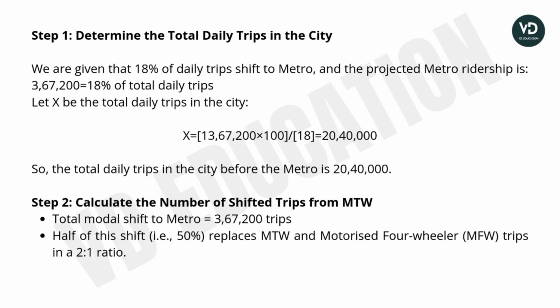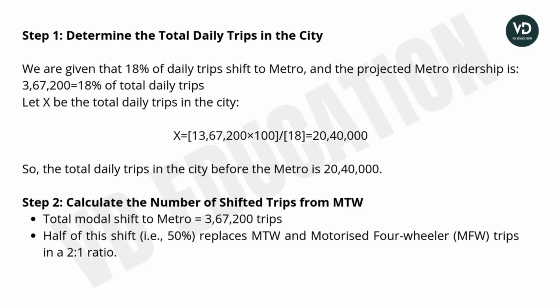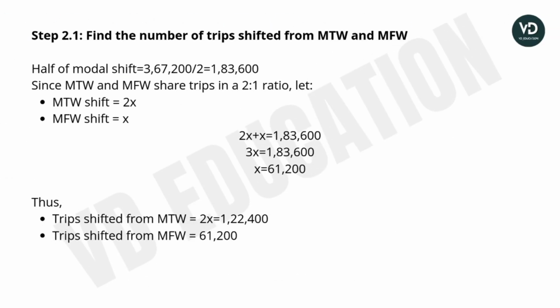Step 2: calculate the number of shifted trips from the MTW. Here the total modal shift to the metro is 3,67,200 trips, and half of this shift, 50%, replaced the MTW and the motorized four-wheeler MFW trips. In ratio 2:1, find the number of trips shifted from the MTW and the MFW.